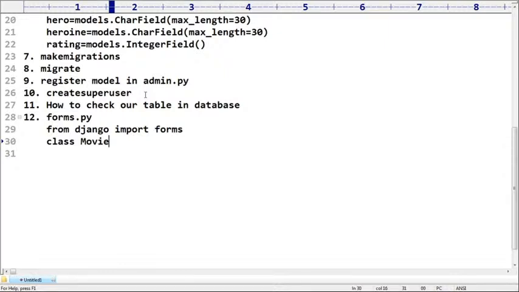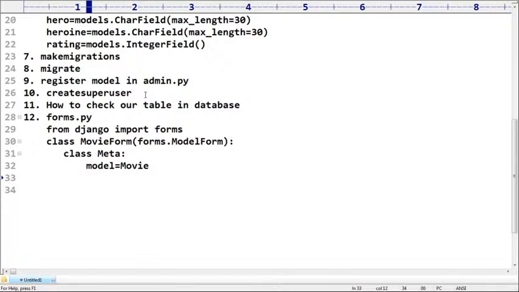Within brackets, can you please tell what we have to take? forms.ModelForm, not the normal form. Remember, it is a model based form. forms.ModelForm. Directly you can take class Meta. In the Meta class, which model are you talking about? I'm talking about the Movie model. Okay, model = Movie.